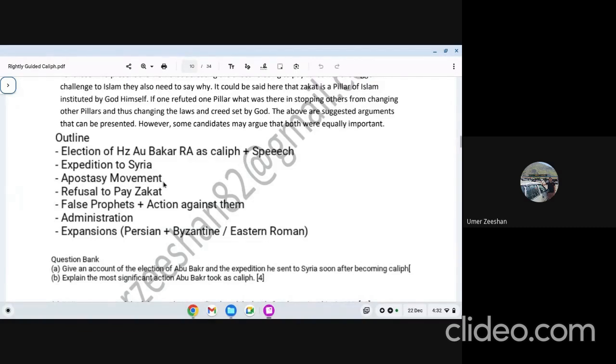Expedition to Syria, apostasy movement, then we have refusal to pay zakat, then we have false prophets and the actions against them, administration, and expansion policy. They are the topics which should be covered there. Our today's topic is election as a caliph, expedition to Syria. Possibly we will be talking about false prophets today, okay, which will be continued possibly to the next class as well. So we are working on election of Abu Bakr as a caliph, and this is a question.